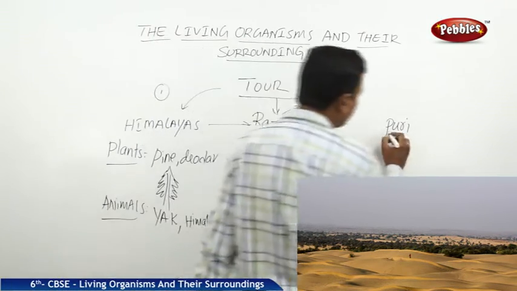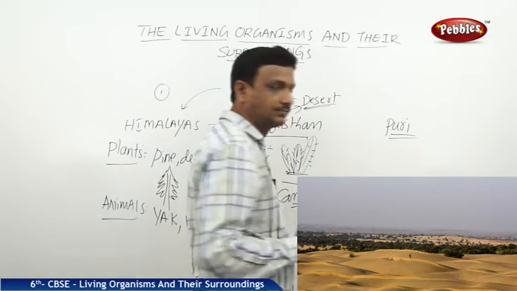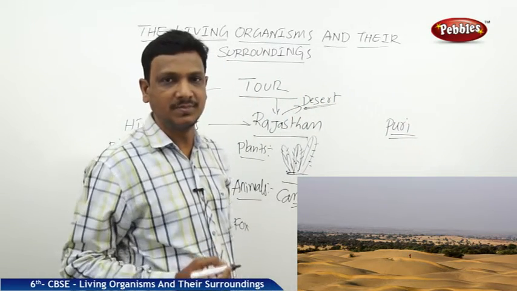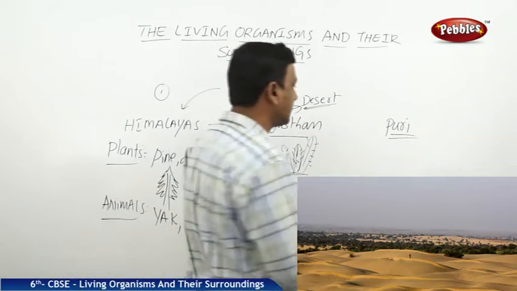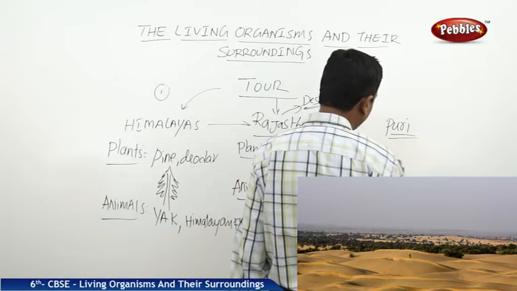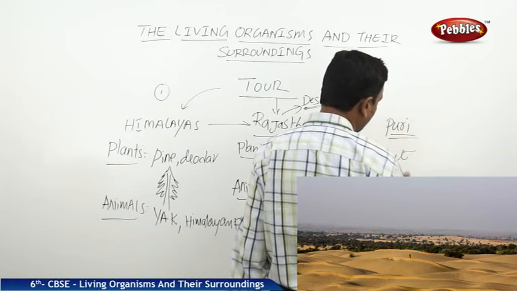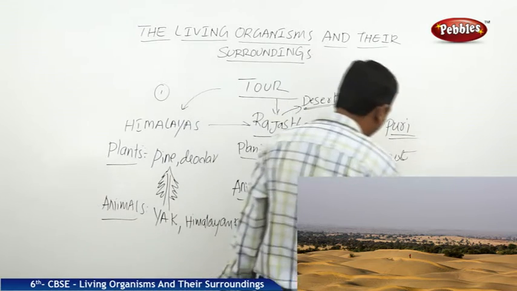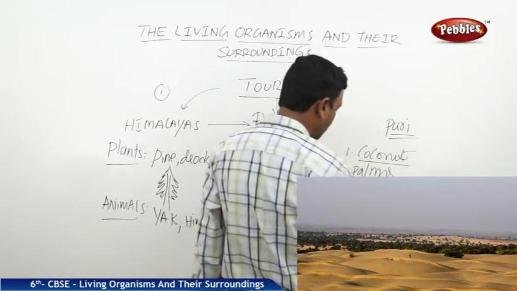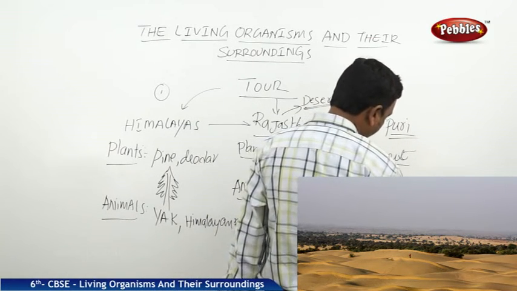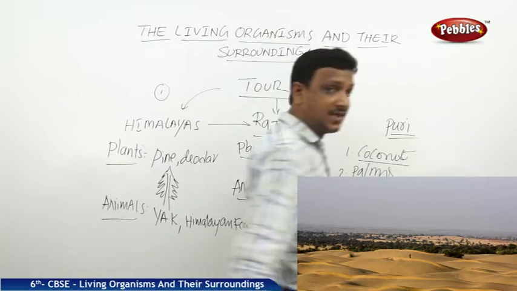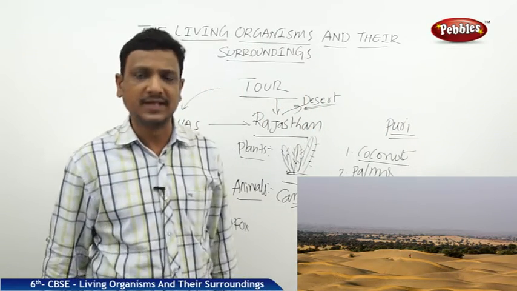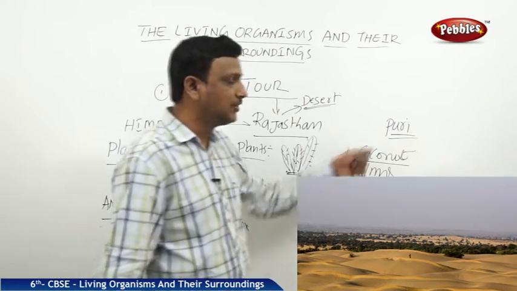Next we have gone to that Puri beach. So you have gone to the beach. What kind of plants can you see there? There you can see coconut and palms. There you can find coconut, palms and casuarina. So these are the trees that we find over there. And what kind of animals do we find at Puri beach?